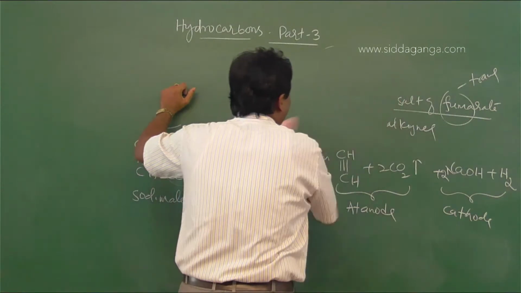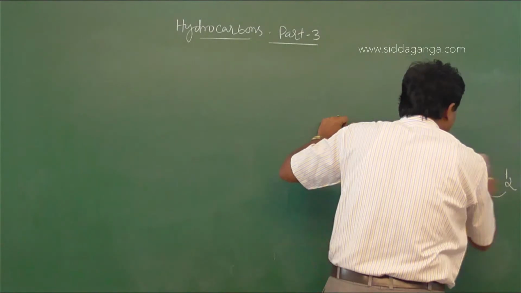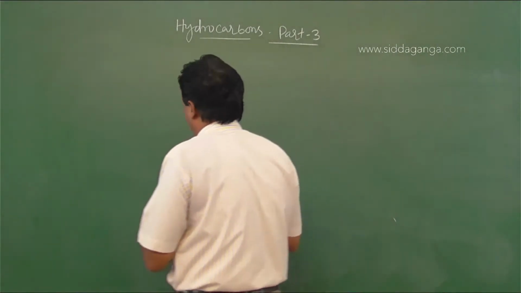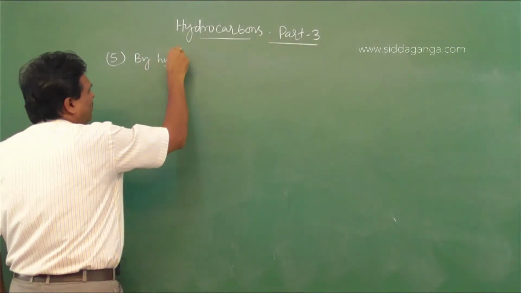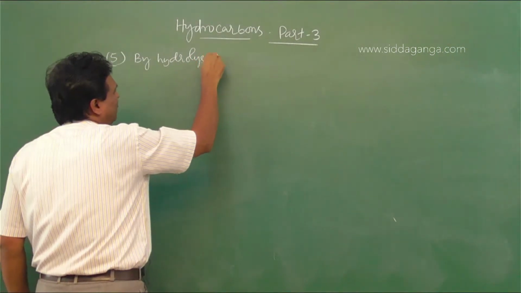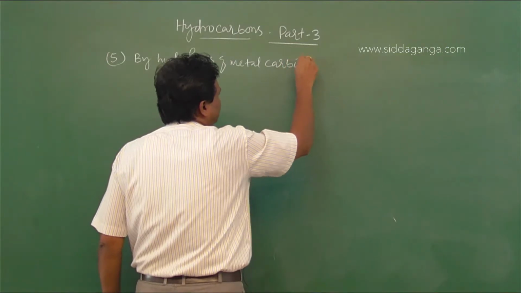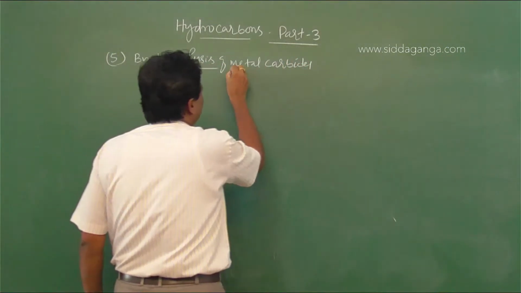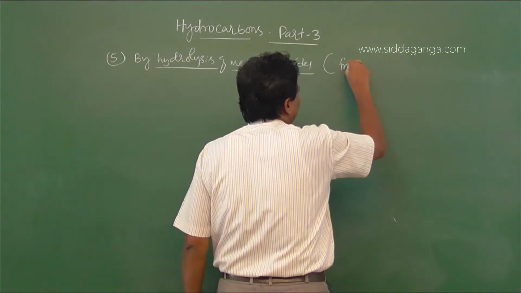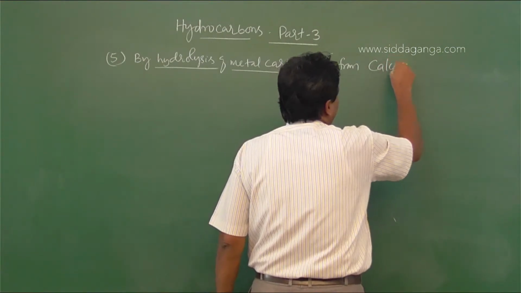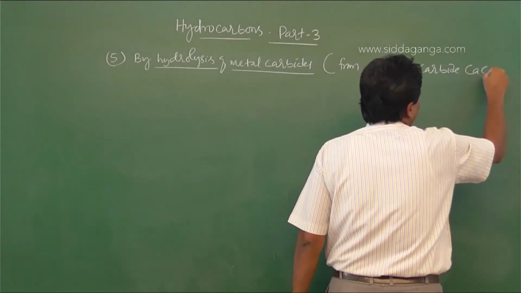So the fifth method is by the hydrolysis of metal carbides, from calcium carbide, CaC2.